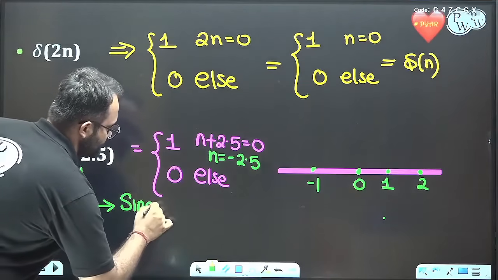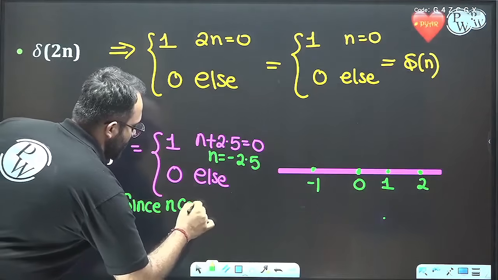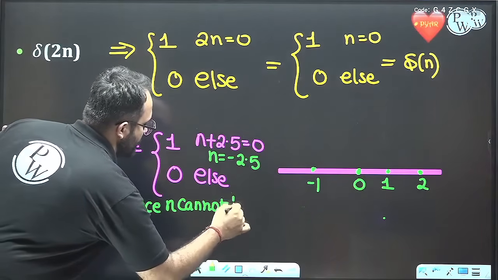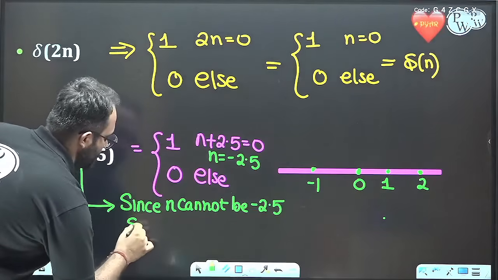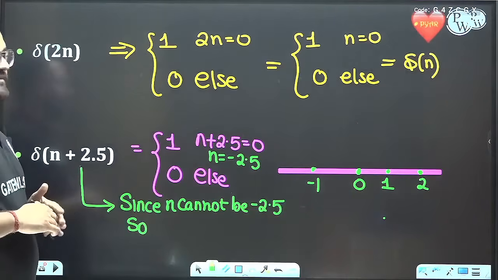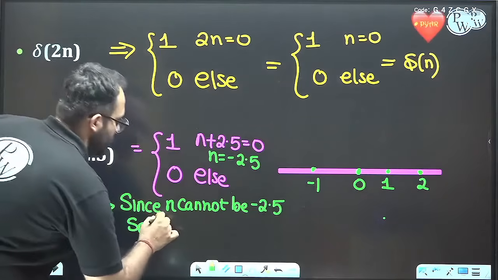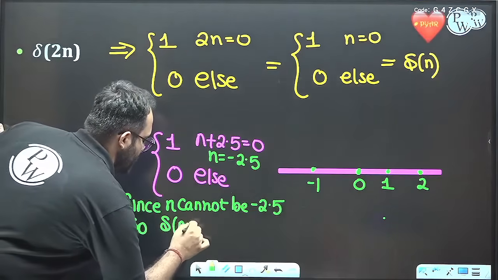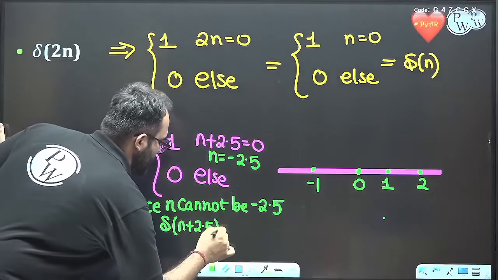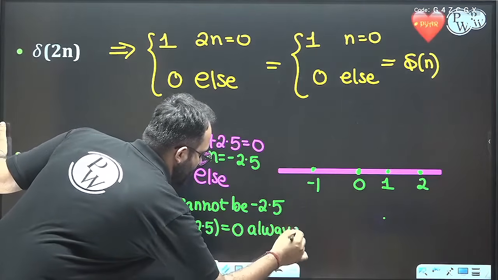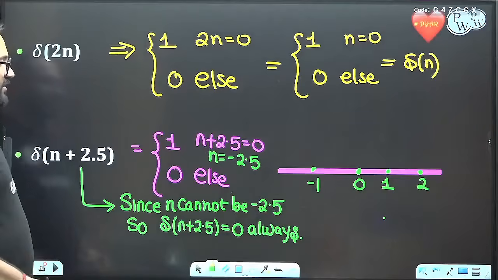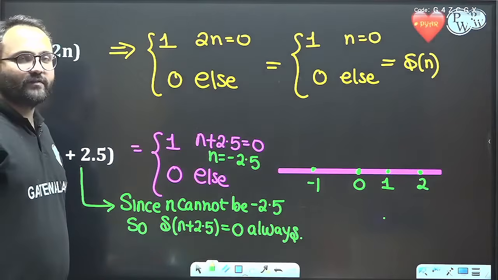Since n cannot be minus 2.5, delta of n plus 2.5 is equal to 0 always. So this is a 0 signal.